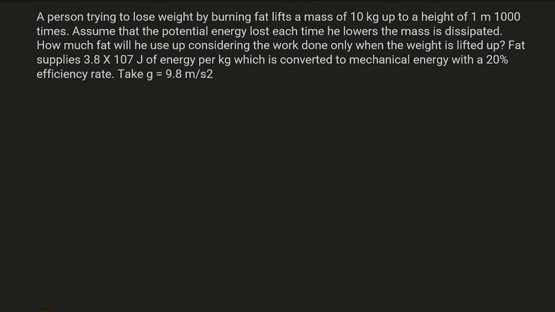Now we know that whenever the object is getting lifted, it is gaining some potential energy. So that potential energy will be mgh. Mass is 10 kilogram, g is 9.8 and h is 1 meter, that is 98, and it's happening 1000 times.